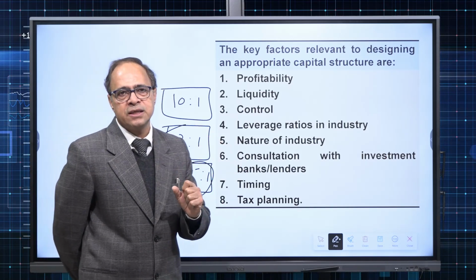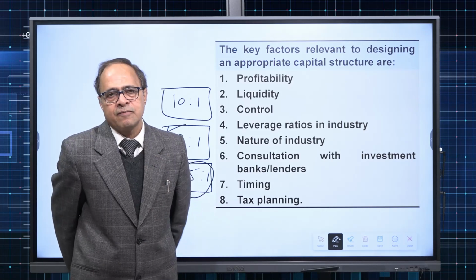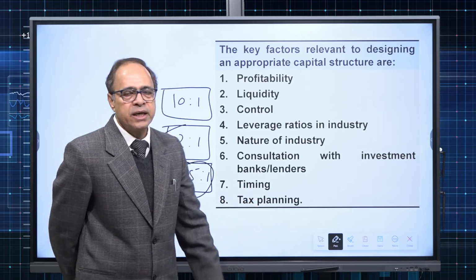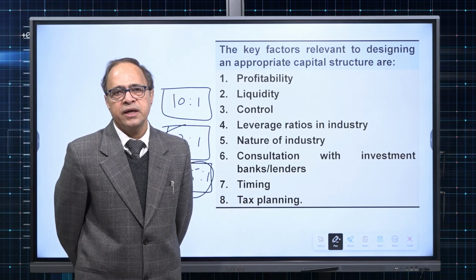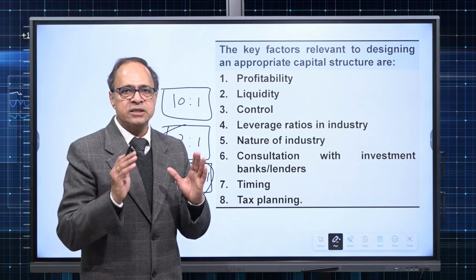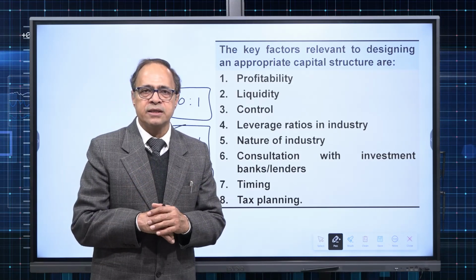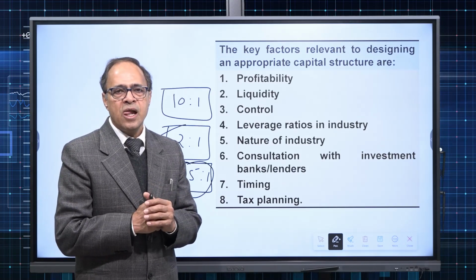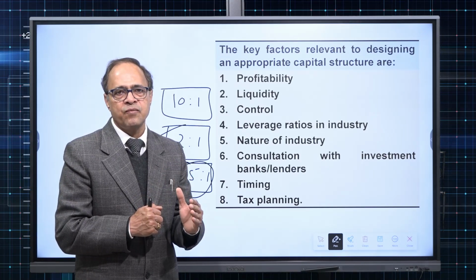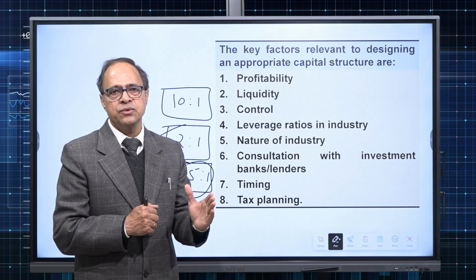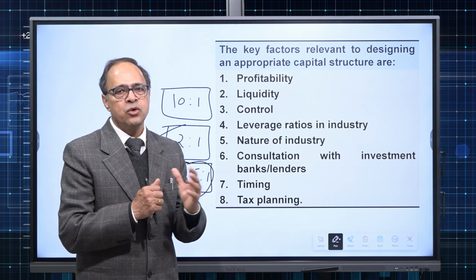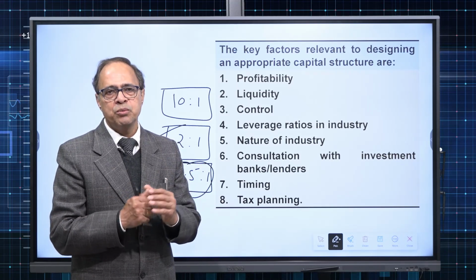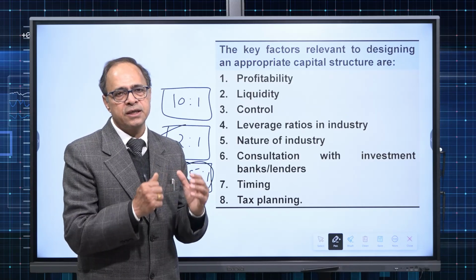One more aspect is the regulatory aspect, which I have not written, but yes, we can discuss that also. By regulatory aspect, we mean sometimes either the government or the regulatory agencies might impose a restriction on the debt equity ratio or on the type of funding to be used by a company or to be used in an industry.